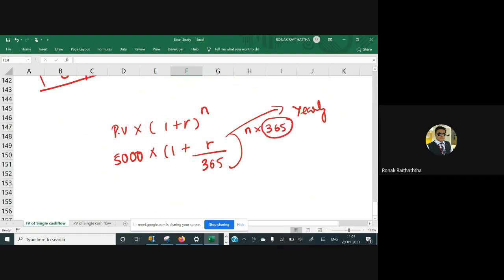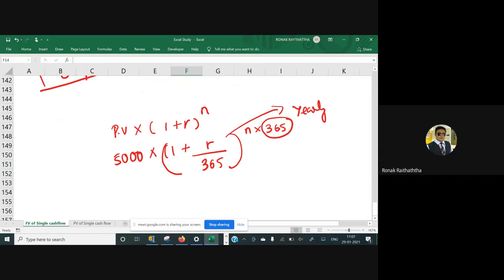Because if you do it on a daily basis, then this many periods, there would be a compounding. Now this is also quantifiable. Yes, it would be a little bit difficult for us to understand and apply what is R divided by 365. The answer would be very small, but still it is quantifiable. That means it is measurable.